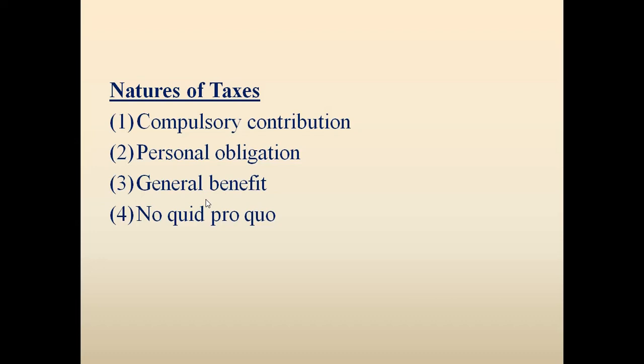By general benefit, we mean that when you are paying the tax, the collected amount of tax will be used for the society, for the betterment of the country. For example, the government will put up these street lamps. Since you are the taxpayer, will you only be able to use that street lamp? No, it's not that. That street lamp is for all. It's for the general public.